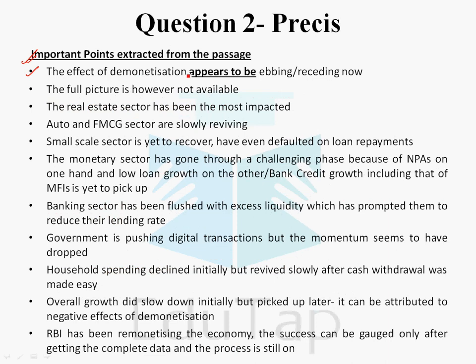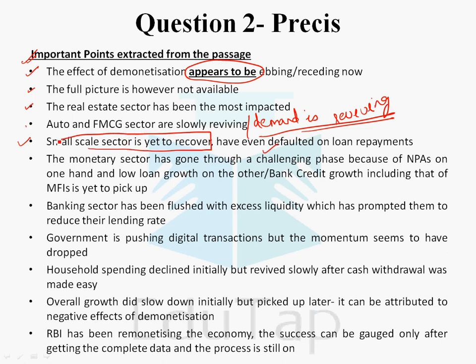Number 1, the effect of demonetization appears to be ebbing or receding. The full picture is, however, not available because the data is still not available. The real estate sector has been the most impacted. Auto and FMCG sector are reviving; based on their data, we can say that the demand is reviving. Small scale sector is yet to recover and has even defaulted on loan repayments. Here I have combined the paragraph on the first slide with the paragraph on the last slide.